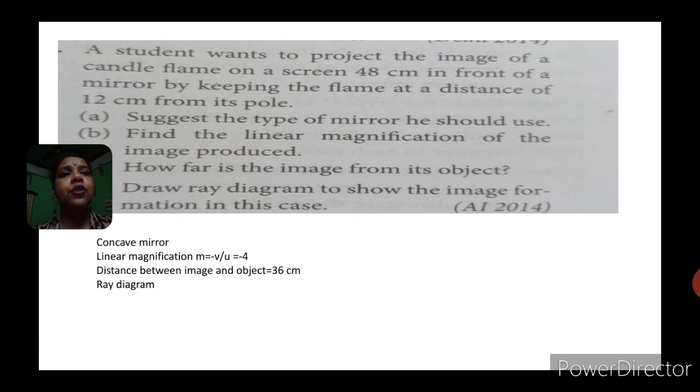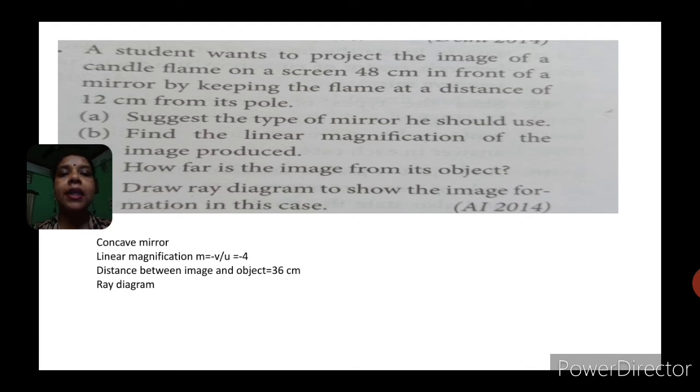A student wants to project the image of a candle flame on a screen 48 centimeter in front of the mirror by keeping the flame at a distance of 12 centimeter from its pole. If such a question comes in the exam, I suggest you just draw a rough diagram. Draw the candle, draw the mirror and draw a screen.